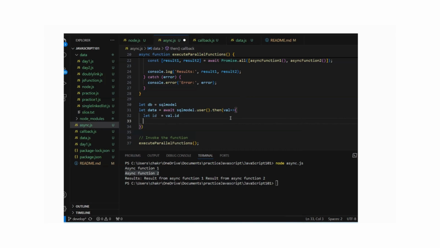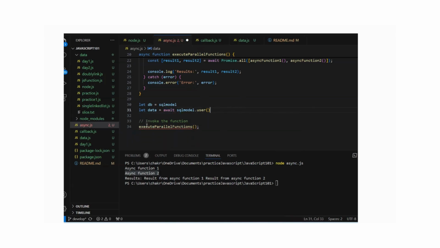We'll be doing some updation work with this ID, right? Then you have to call one more update function, right? So for that case, we need to put one more then catch. So one then catch inside another then catch. So there is a possibility of a callback hell occurring, like one promise inside another promise. So rather than that, we will go in an easier approach.